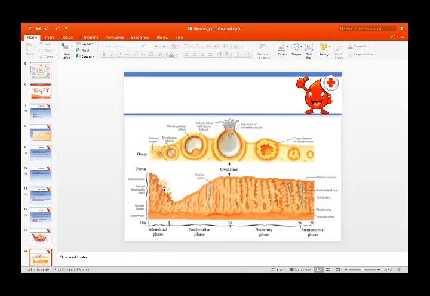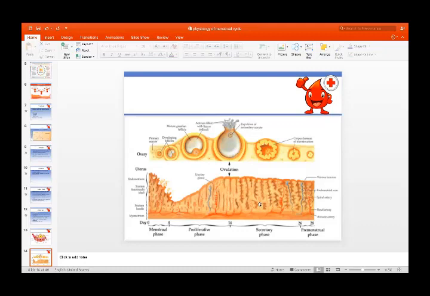So during the menstrual phase, there is shedding of the endometrium, and after menstruation, the proliferative phase starts under the effect of this follicular ovarian phase. Here, estrogen is produced during this phase, and it acts on the endometrium and causes its proliferation. At the end of the proliferative phase, there is an LH surge, which causes ovulation, a rise in the luteinizing hormone, which is followed by ovulation.